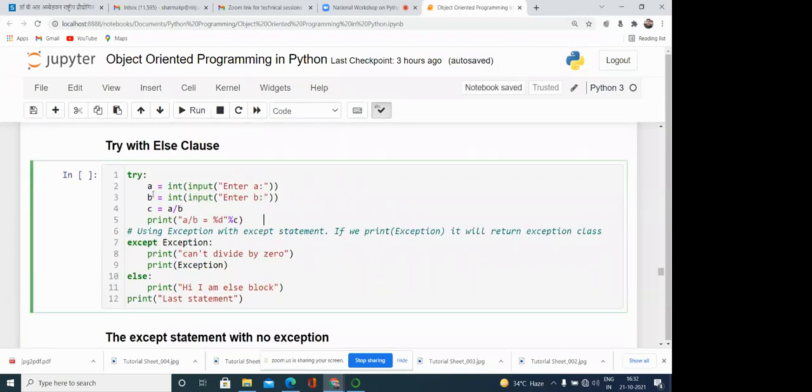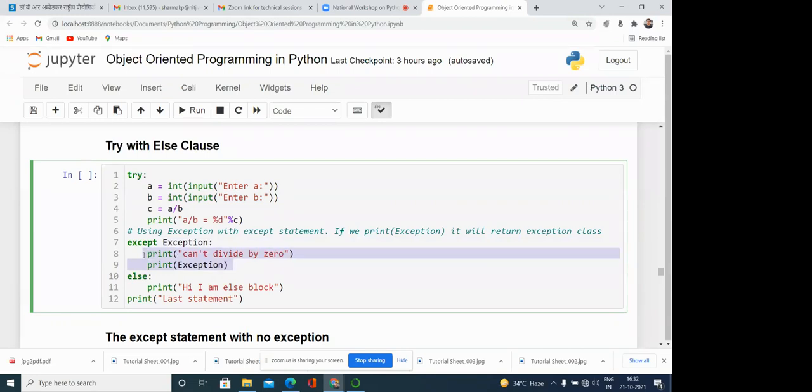So what we can do, we can write the try. Whatever we write in the try block, we generally write those instructions which can throw errors or exceptions. And in except we write the handling routines or handling module.